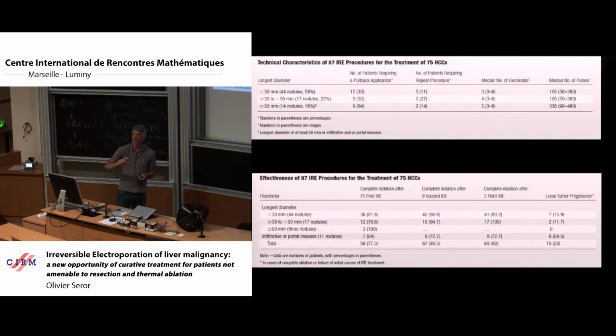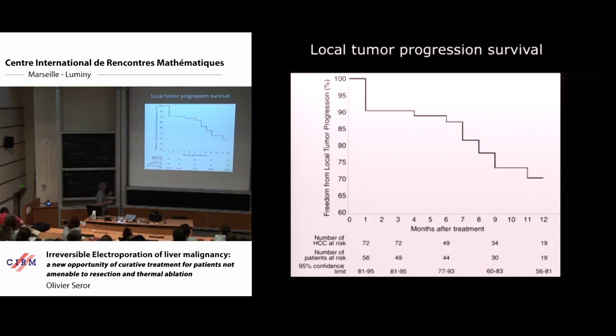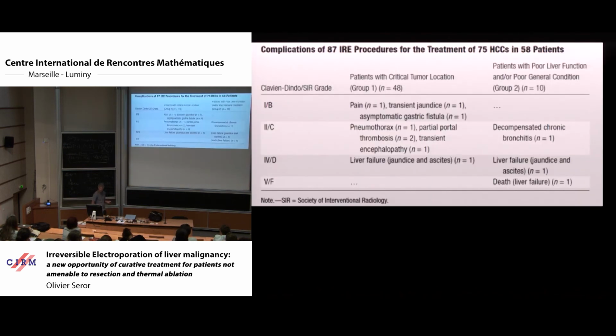The target is not to achieve complete destruction of the tumor, but when we say palliative treatment, that means that we want just to give the patient a treatment able to control the tumor, not kill all the tumor. So for this patient, electroporation was a true opportunity of curation. And this is the survival rate. This is not important for you, but this is interesting for you.